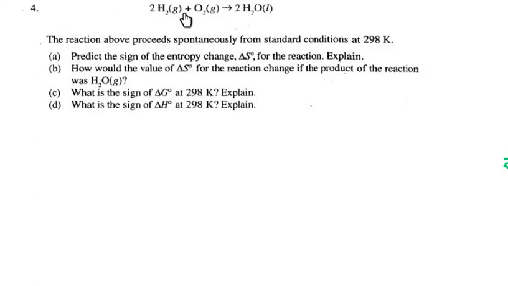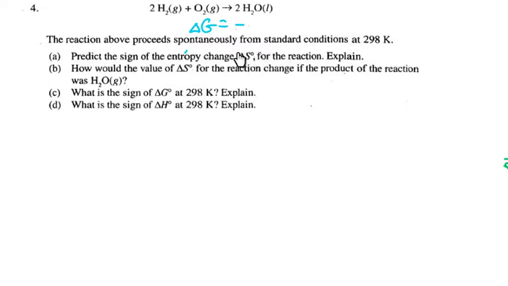Number 4, we're given a reaction, and they say the reaction proceeds spontaneously. That's pretty important. So right now I'm going to make a note to myself that delta G is negative, because that might be important a little bit later on. Predict the sign of the entropy change delta S for the reaction.